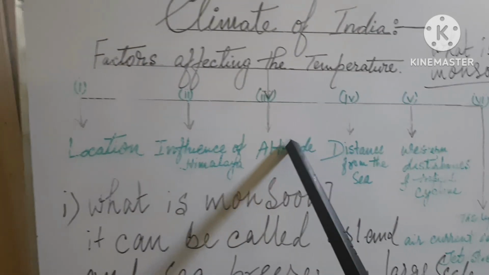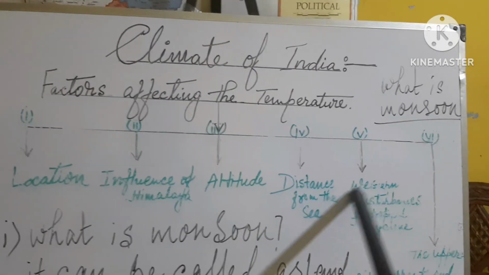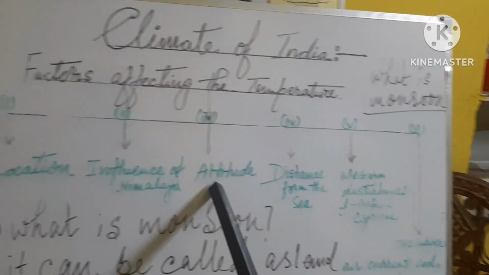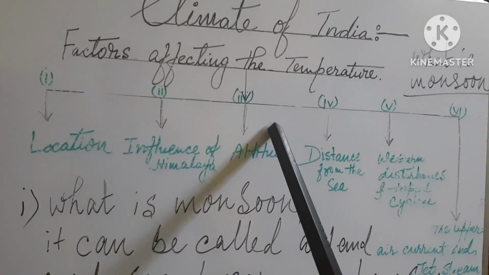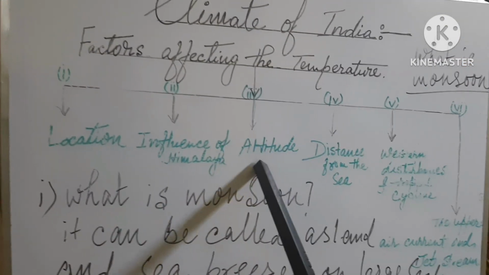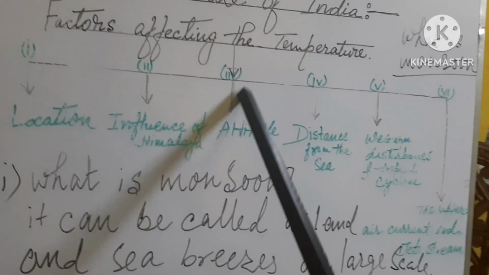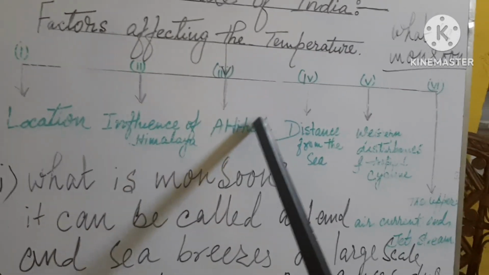Altitude. You know the Himalayan areas, the hill stations, are at high altitude, where, as I have already mentioned, there is a measurement according to height of how the temperature decreases upwards.